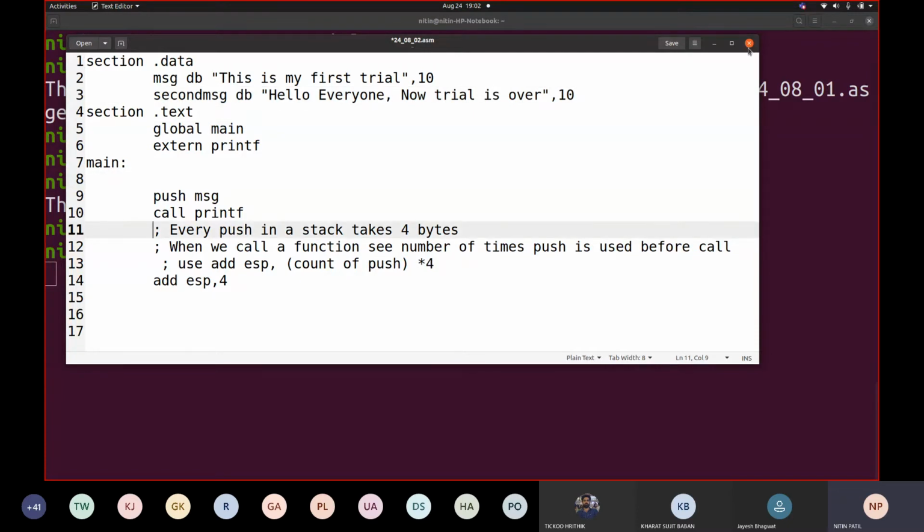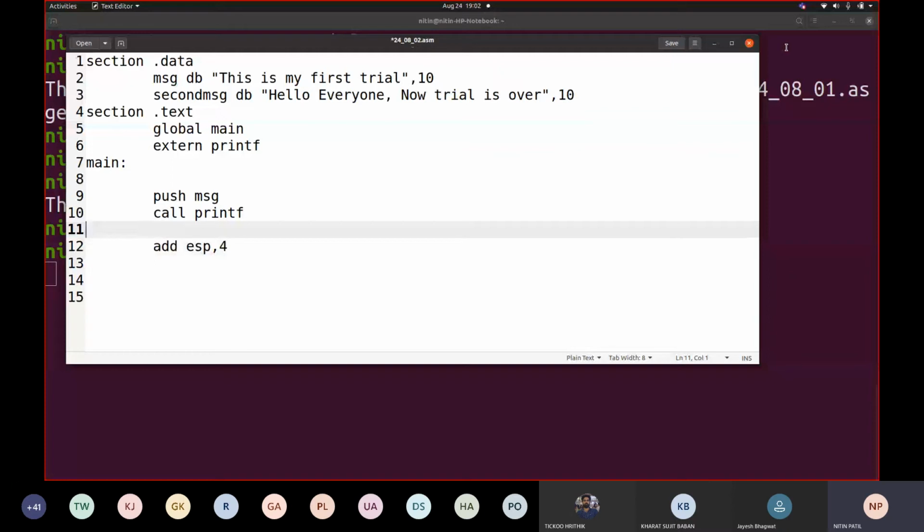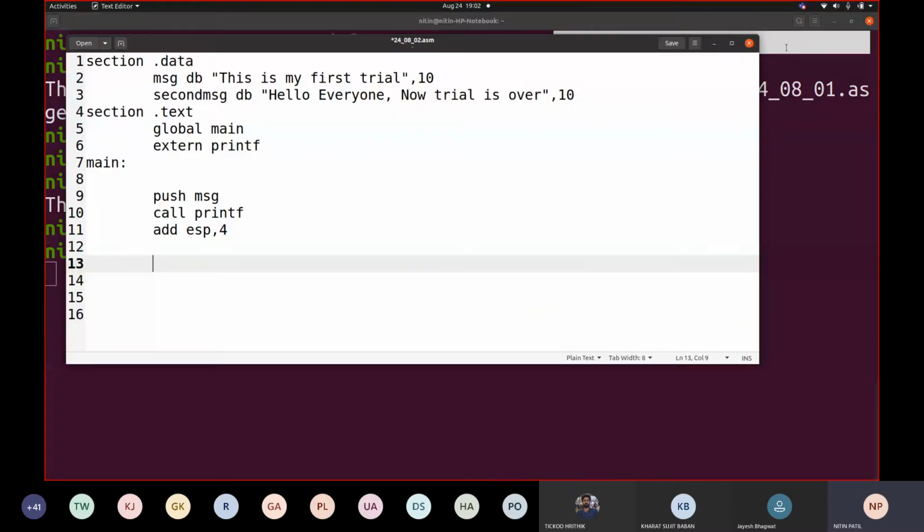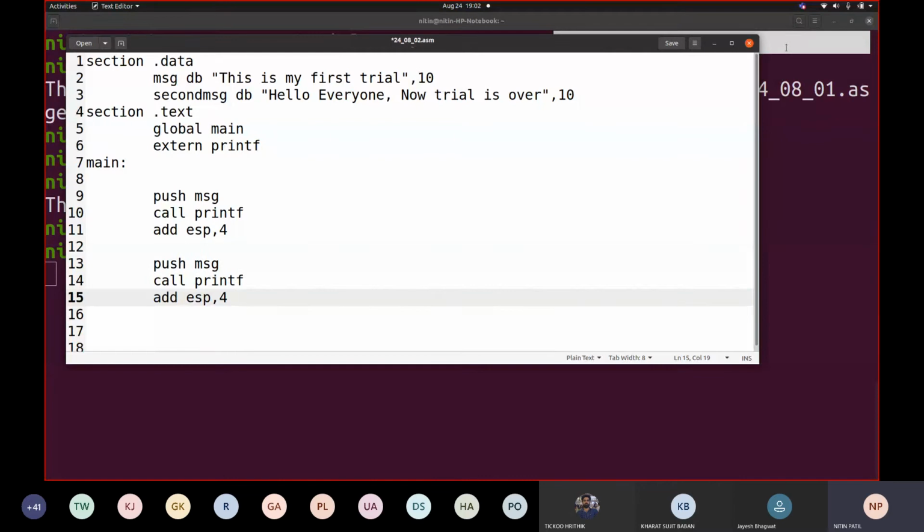This part, the first function we used, should display this is my first trial. Now I want one more call, push and call printf. So how will I write this? What is the variable that is to be passed now in the second printf? It is like making use of two consecutive printf statements, second msg. Fine. Now let us see what happens there. Can you see the change now? I used two printfs. The first printf prints the message, the second printf prints this second msg.